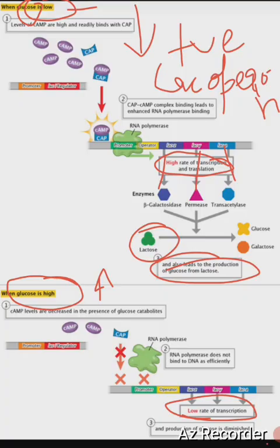Lactose is a disaccharide sugar which converts into glucose and galactose. So basically it is also known as positive regulation of lac operon.